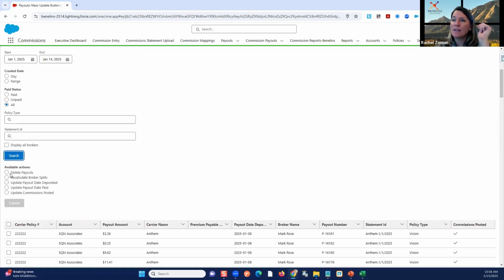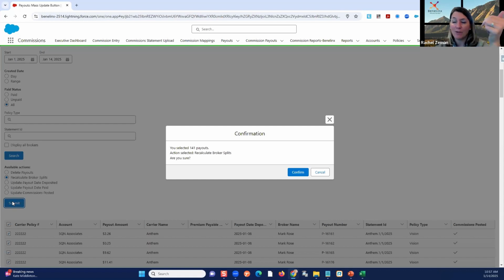Now this allows me to then decide what I want to change. I have to select the records, and now I can decide, do I want to delete them? Do I need to recalculate the producer comp? Maybe it was wrong. We have to recalculate. Do I want to update the payout date? The producers, when were they paid? Right? We can do all these updates, and it's going to give us the option to recycle and recalculate all those payouts that were entered incorrectly at high volume.